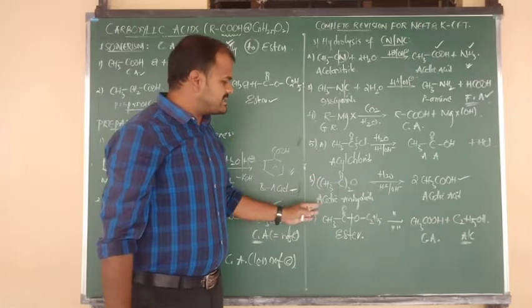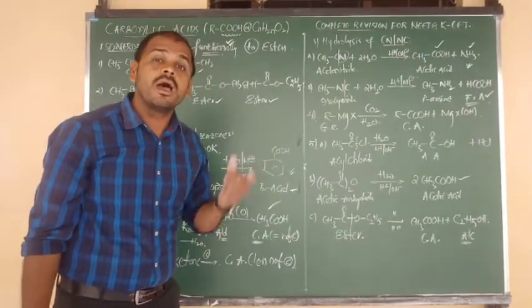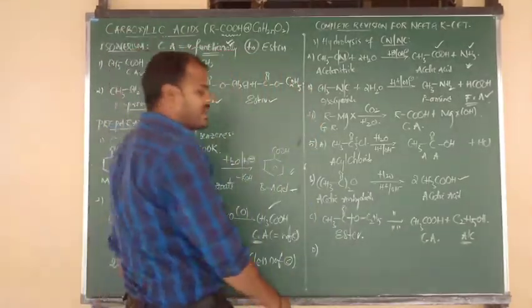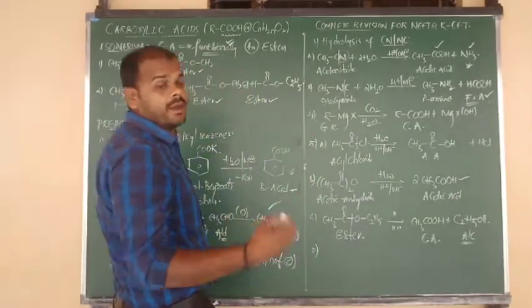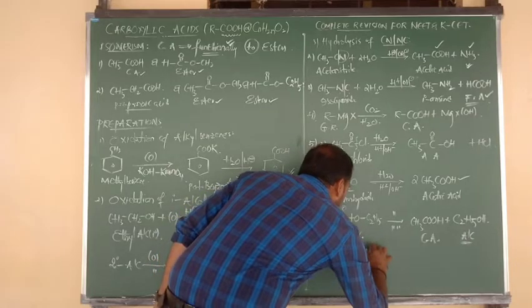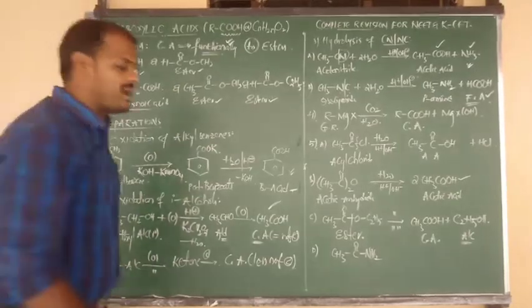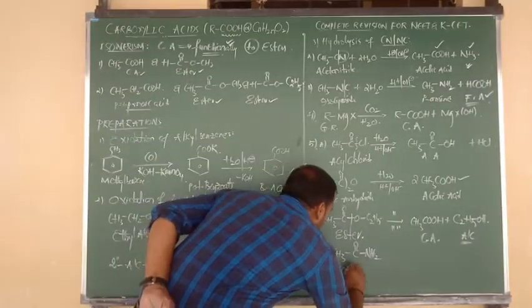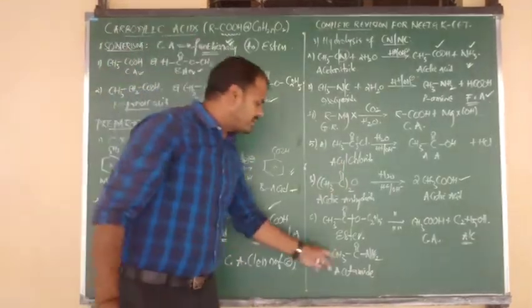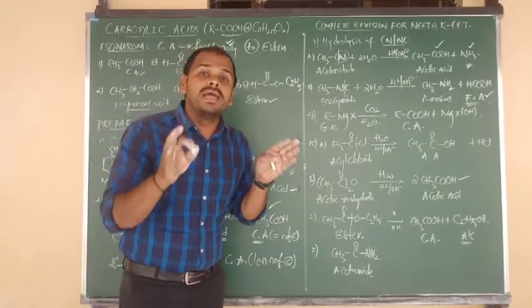So acyl halides, acid anhydrides, esters, and one more, very important, acid amides. What will be the formula of acid amide? Yes, R C double bond O NH2. In place of R, I want to write CH3 bonded to C double bond O NH2. So what is this, beta? Acetamide. It is an example of acid amide, but the name is acetamide. If you write benzene in place of CH3, that is benzamide.